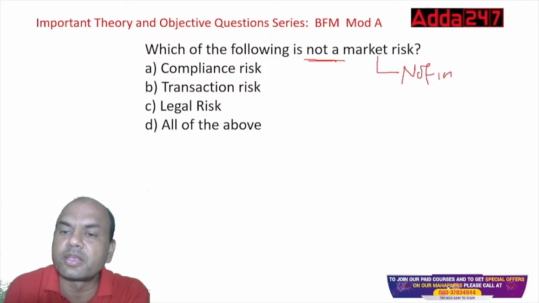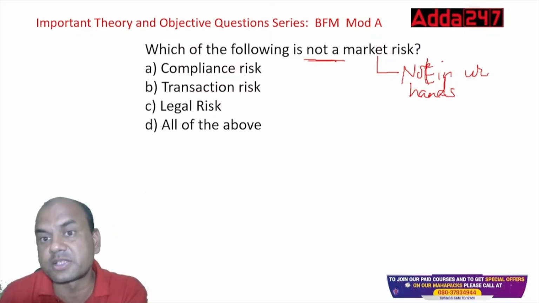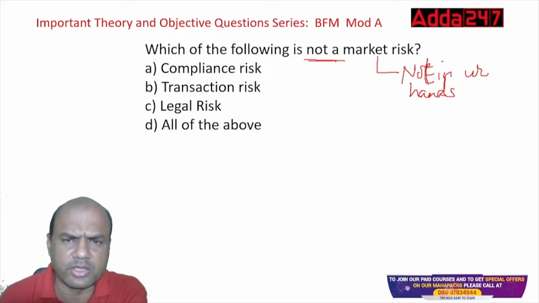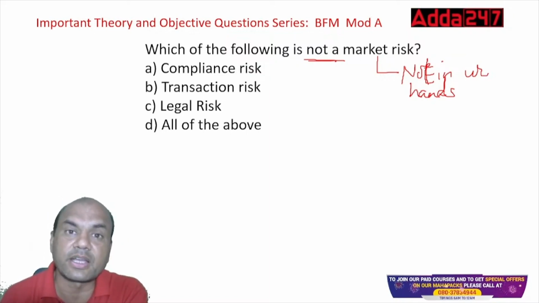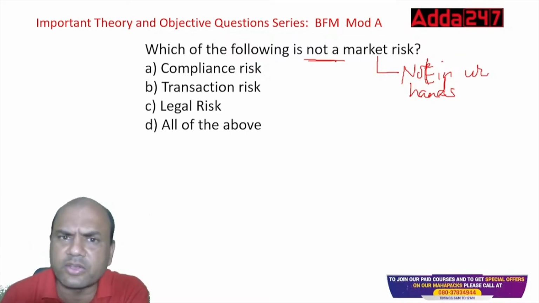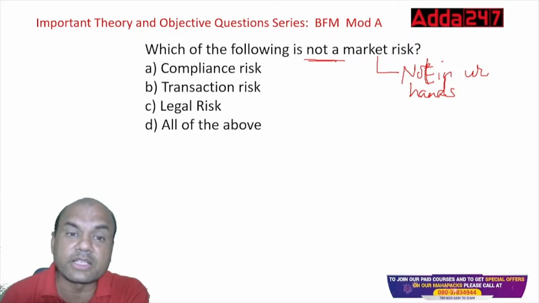Keep it in very simple language. Russia-Ukraine war, not in your hands. The COVID situation, not in your hands. RBI changing the repo rates, not in your hands. So this is all market risk.